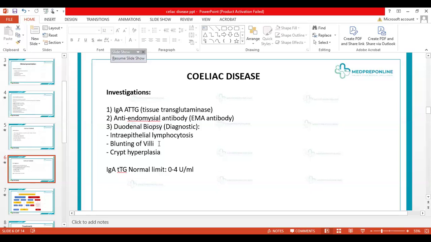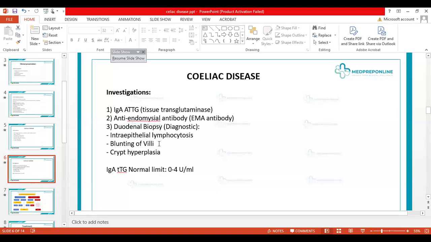This villi structure is very important for the proper absorption of food from the body. So what happens due to the blunting of these villi is that the internal surface of the small intestine just gets flat. The absorption surface area gets very decreased. There's no area for the food to be absorbed. So there's a total flattening of the villi, and that leads to decreased absorption as well. And then we can also have crypt hyperplasia.